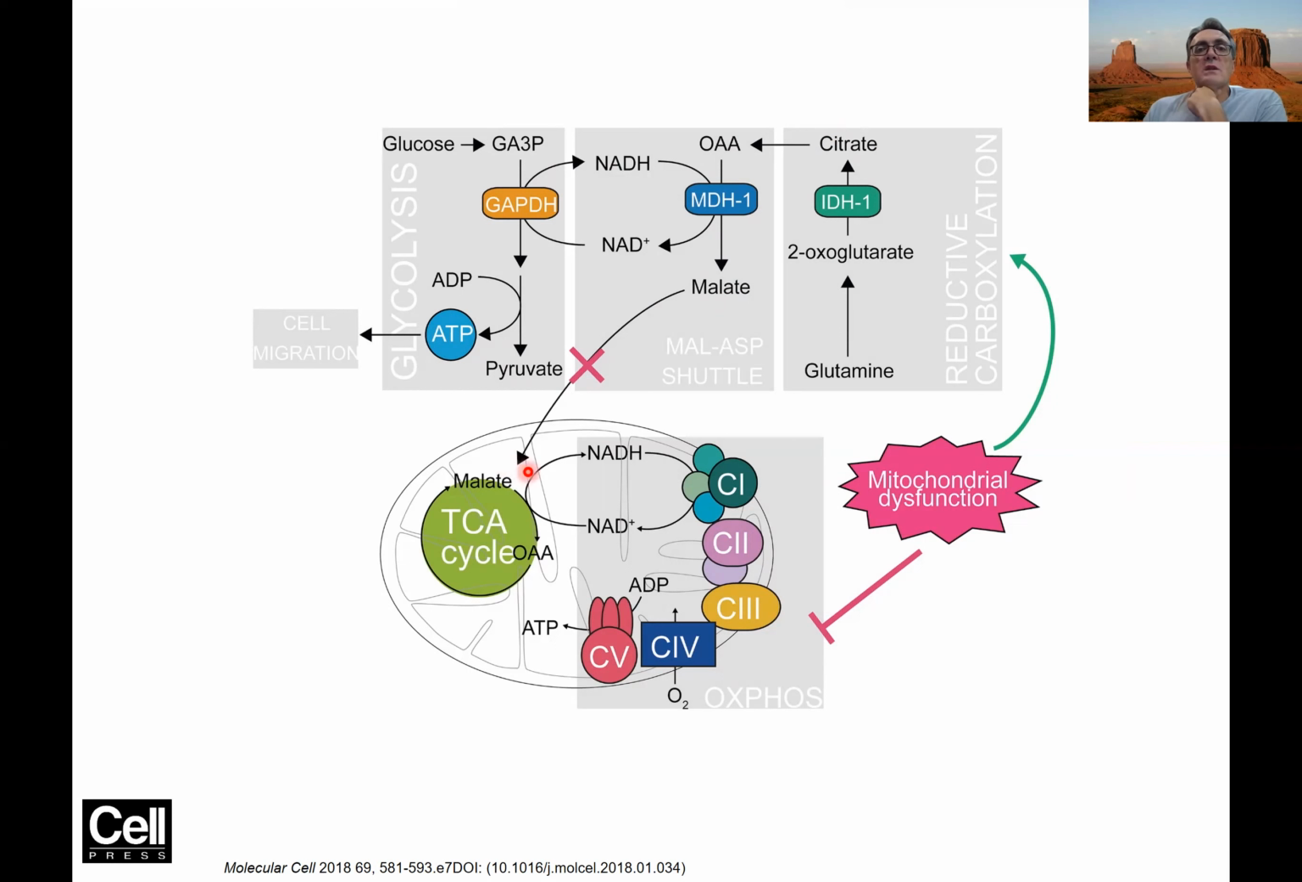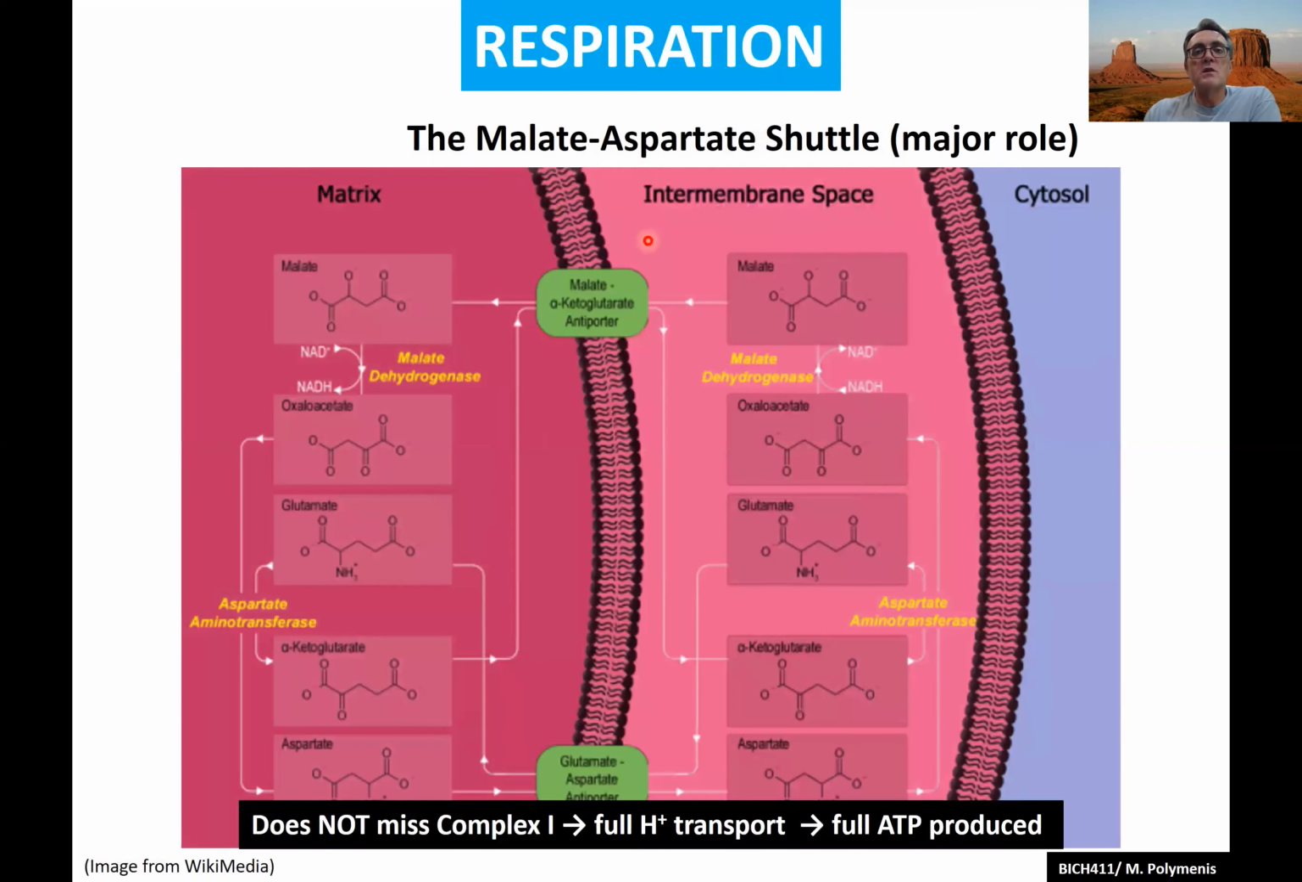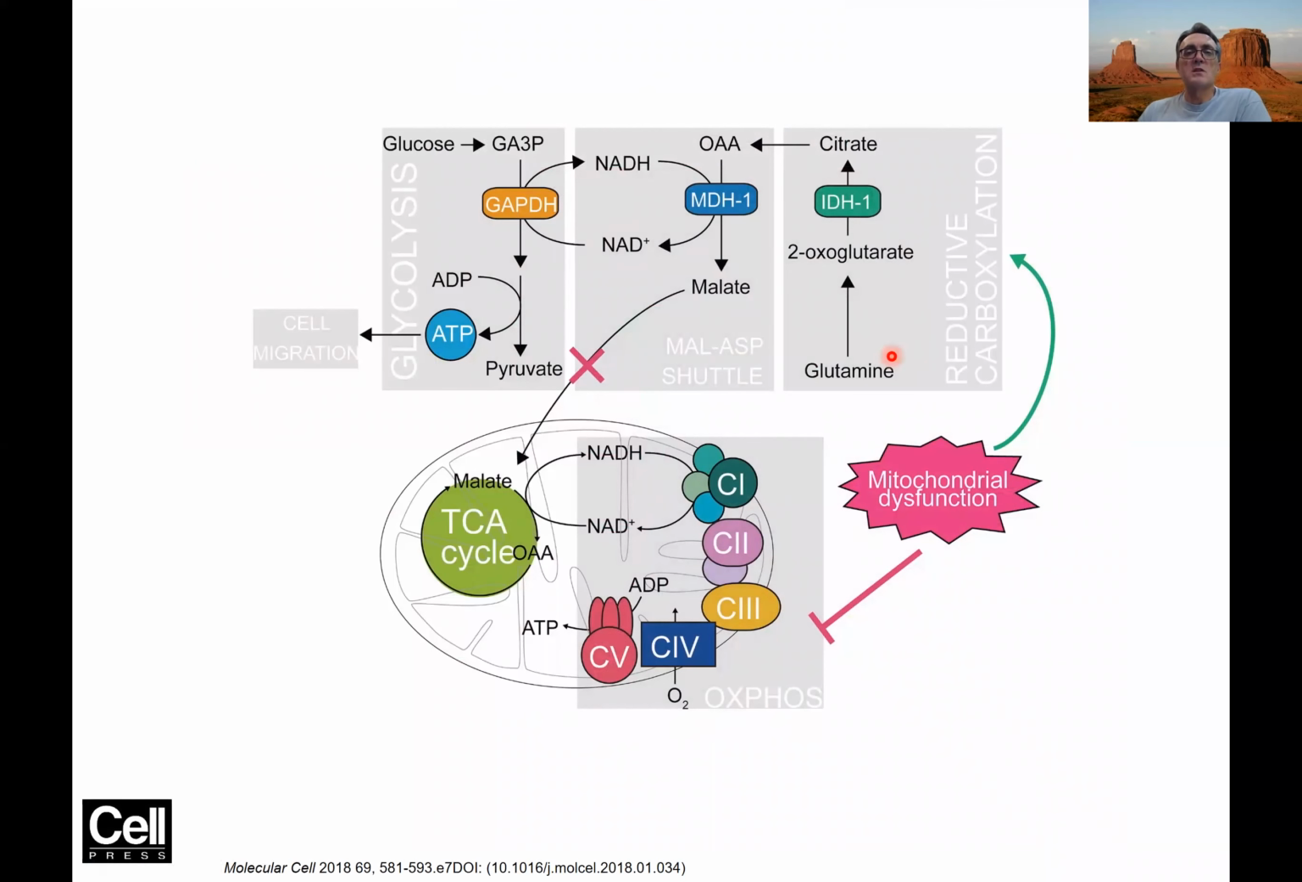Instead, you generate NAD plus. This is the same reaction. Let me go back in a second. This is this reaction here. When you go from oxaloacetate to malate, you generate NAD plus. You have oxidized NADH now. And why is that important in the sneaky cancer cells? Because this NAD plus can be used in glycolysis.